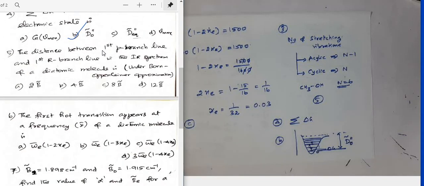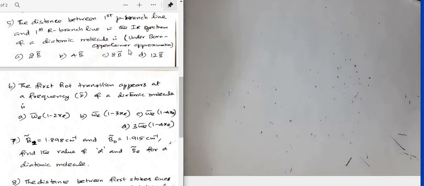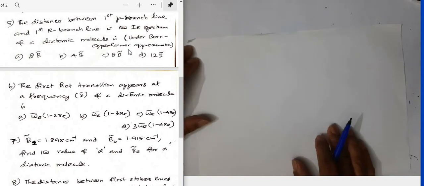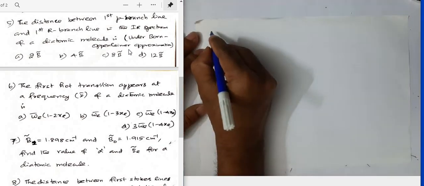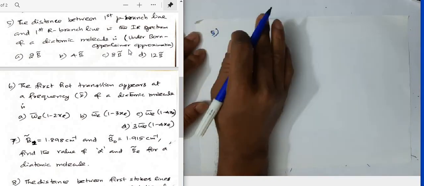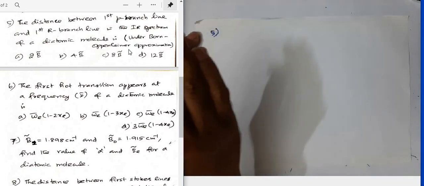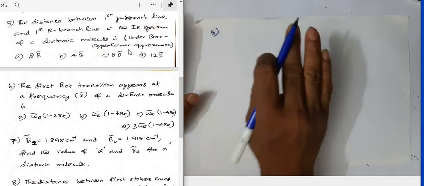Question number 5. The distance between the first P branch line and the first R branch line in the IR spectrum of a diatomic molecule, under Born-Oppenheimer approximation. That means we should apply the Born-Oppenheimer approximation, so there is no interaction between rotation and vibration. Rotation and vibration motions are independent.